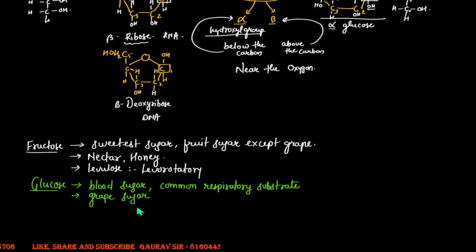Right? Now, glucose is referred to as dextrose also. Fructose being levorotatory was referred to as levulose. So if glucose is called dextrose, what should it mean? It should mean that it is dextrorotatory. So that is it in this video. In the next video, we will be talking about the derived monosaccharides, which will again be a part of the small carbohydrates. Okay, so monosaccharides is done here.